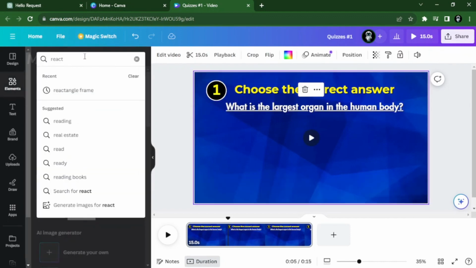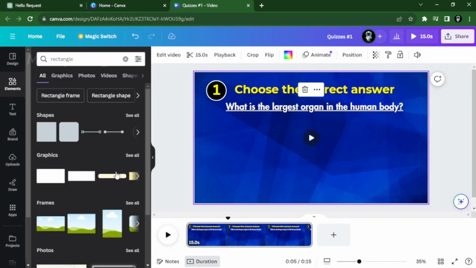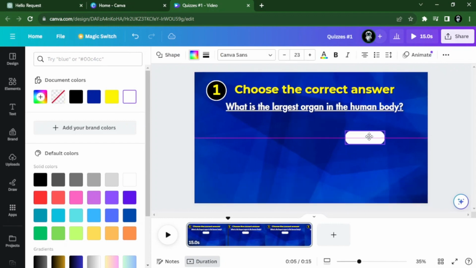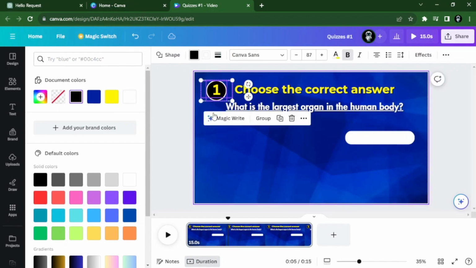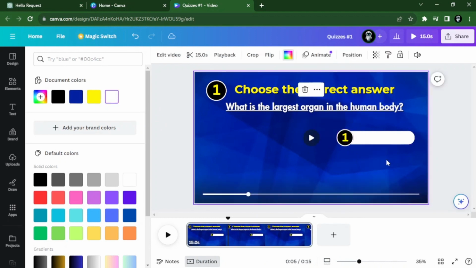Now for the choices, we need to add a rectangle bar. Just go to Elements, then type rectangle and add it to the video, change the color and adjust the size. Now don't make the size too short as some answers are long. Then click on the circle with the number, click duplicate and move in front of the rectangle.